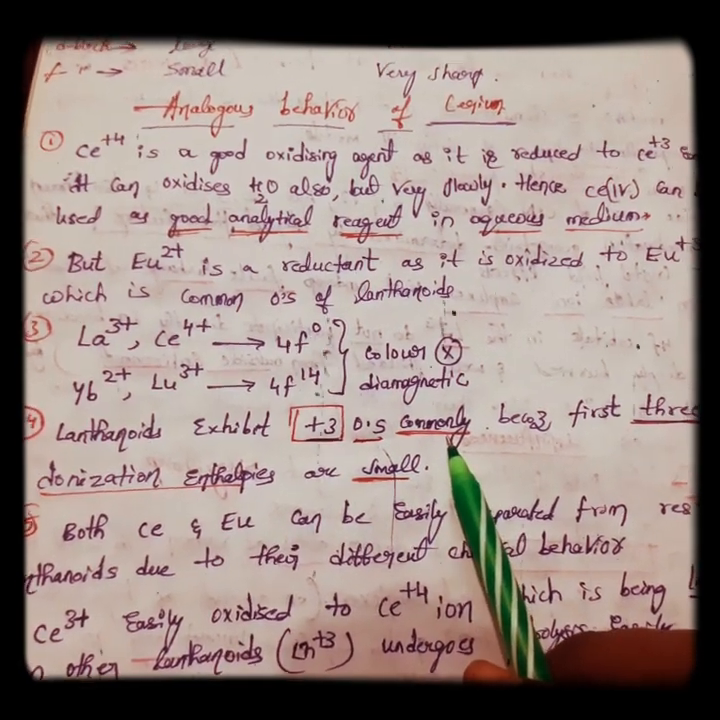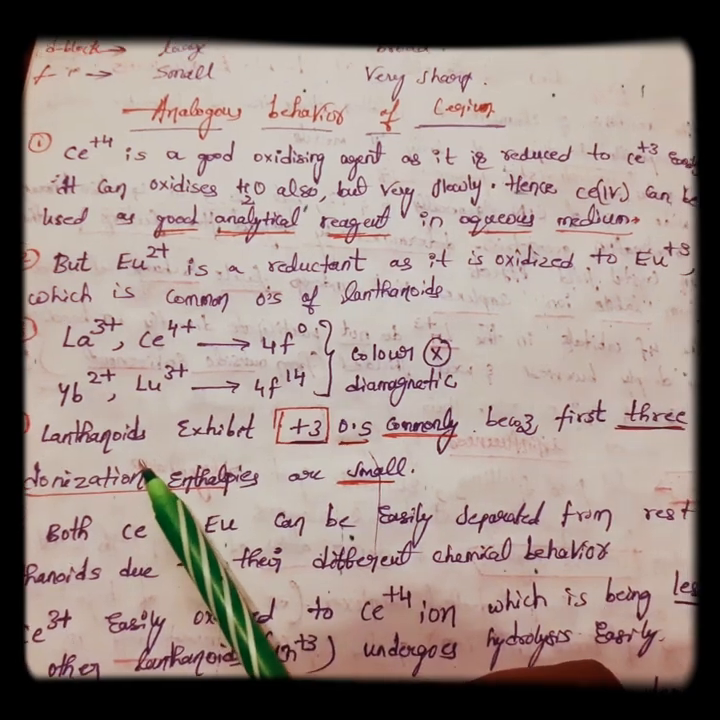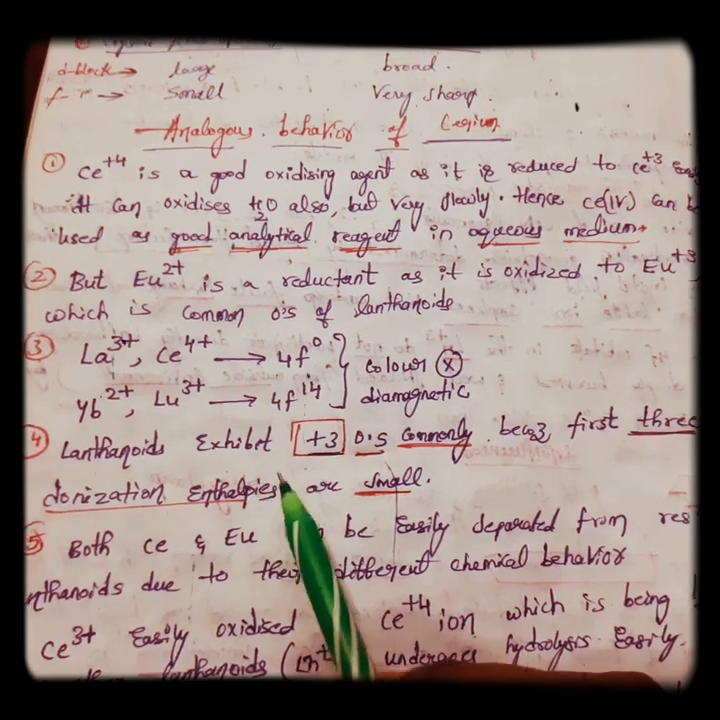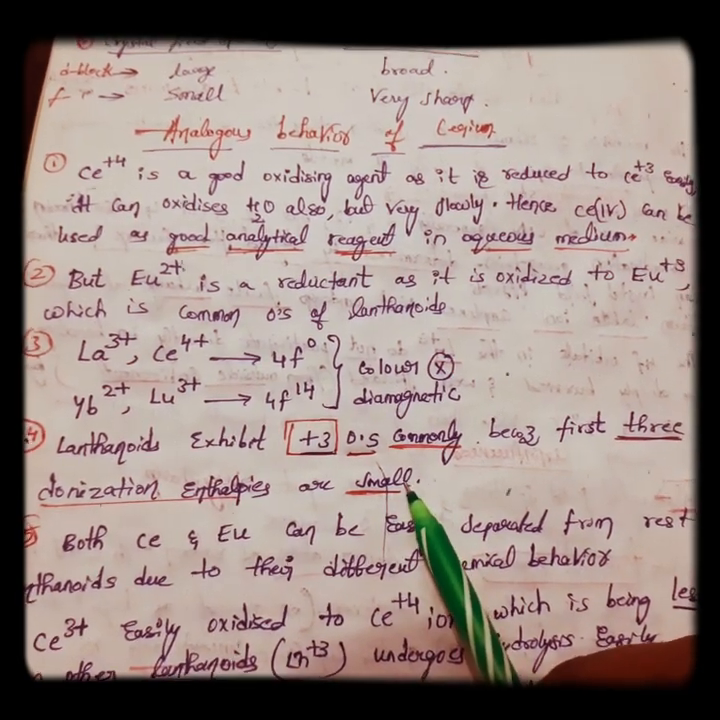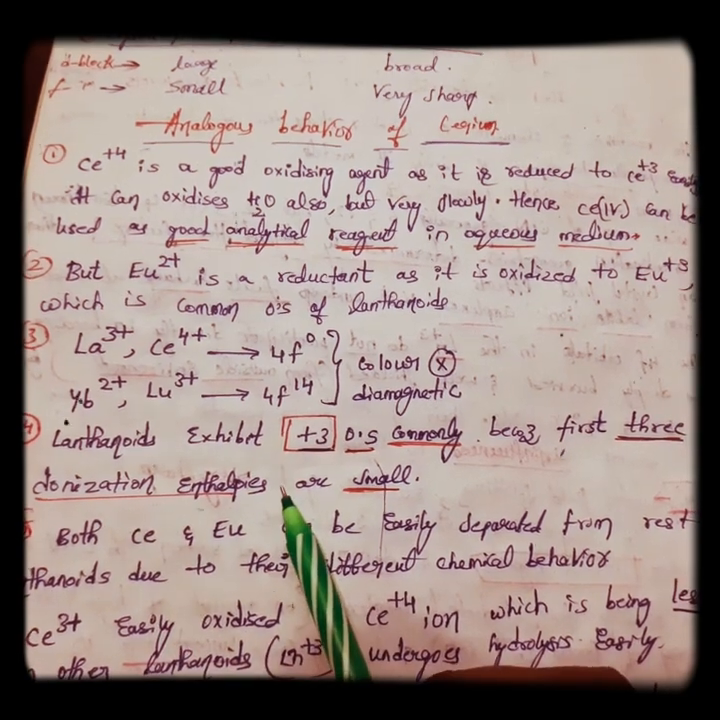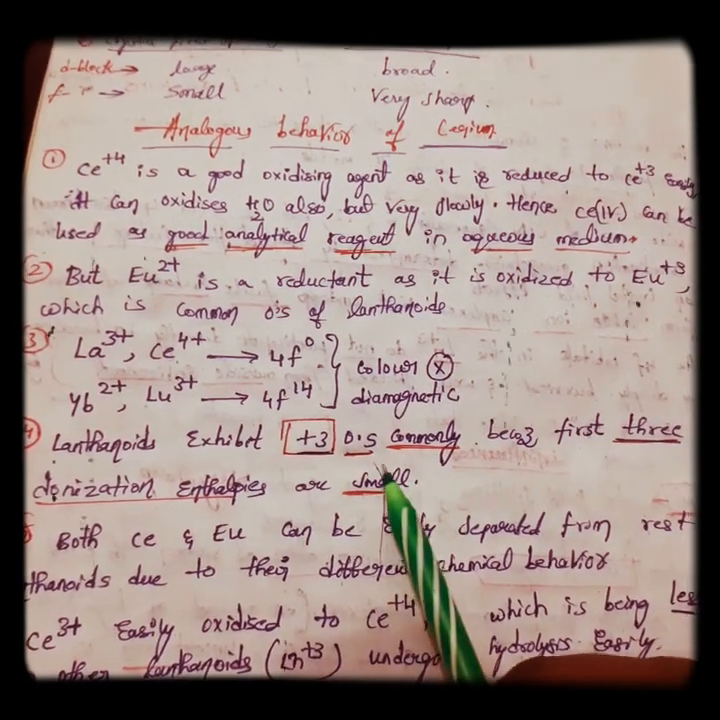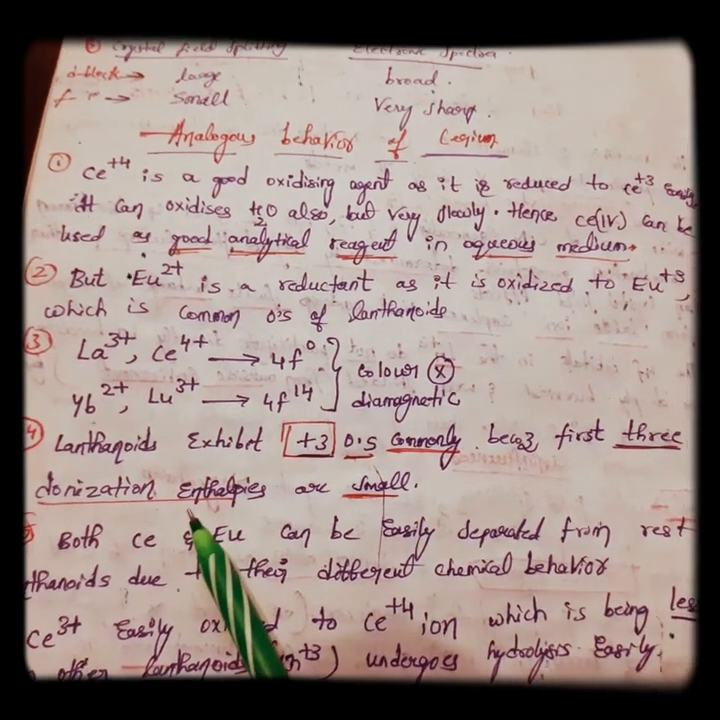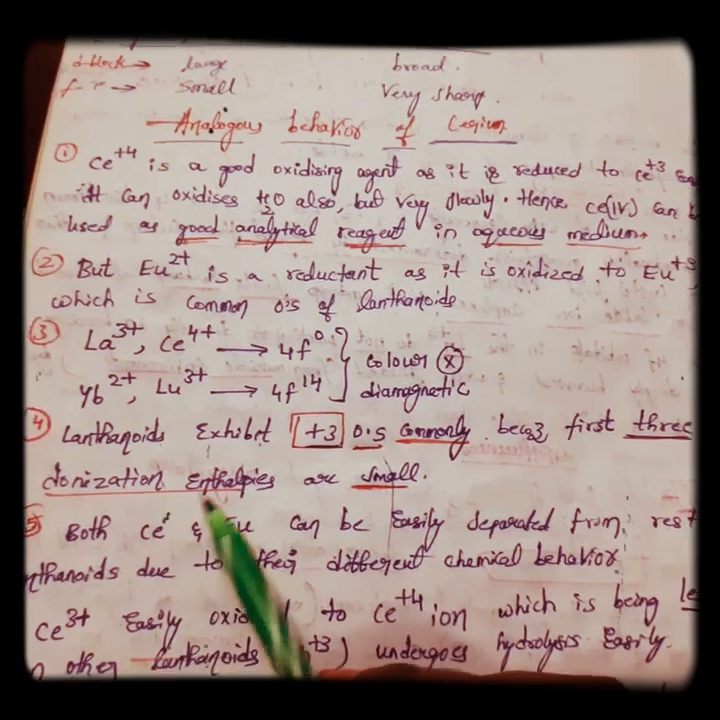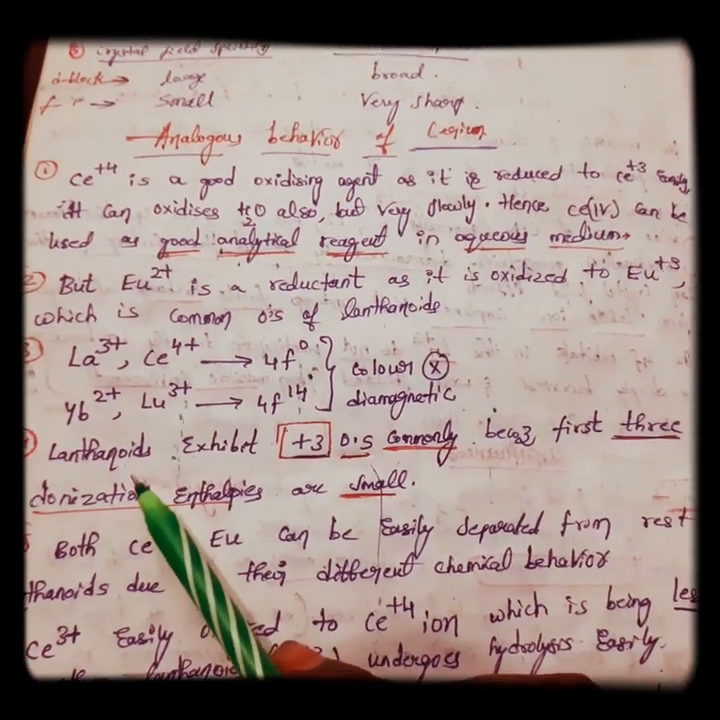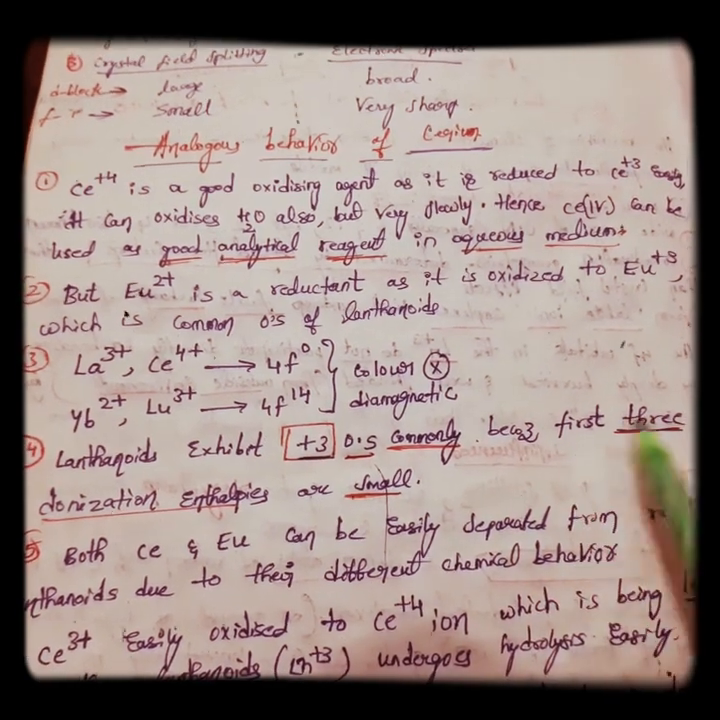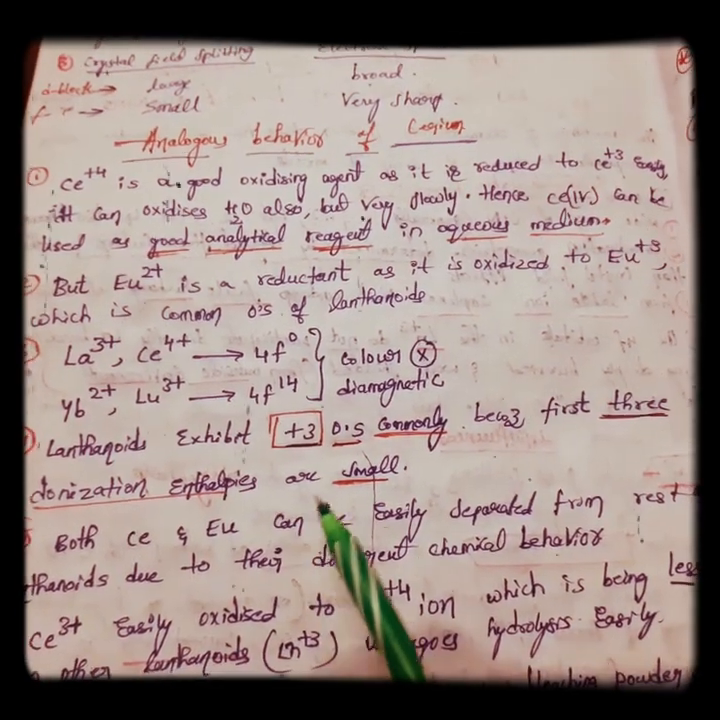Next, lanthanoids exhibit +3 oxidation state commonly, we know that. The common oxidation state exhibited by the lanthanoids is +3 because the first three ionization enthalpies are small. If we observe the ionization enthalpies of the lanthanoids, they seem to be so small. They have given this as a reason, friends.